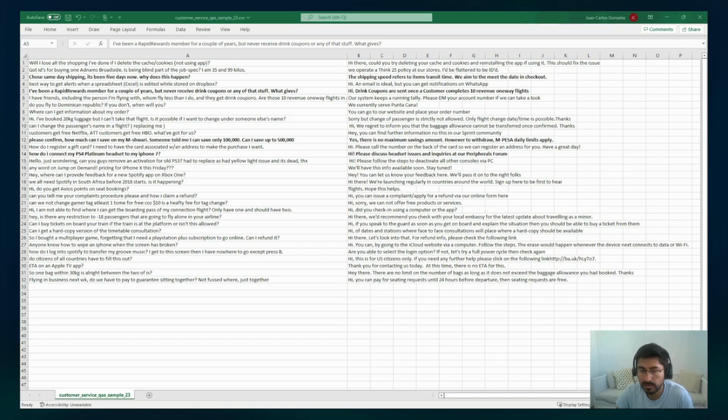If you see the dataset that I'm providing to the LLM, to the Generative AI service, it's responding based on this previous question that another customer did. So effectively, drink coupons are earned once a customer completes 10 revenue one-way flights.